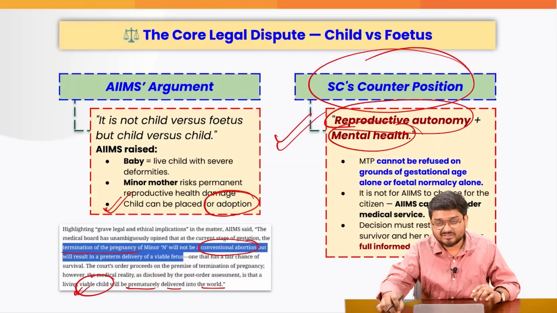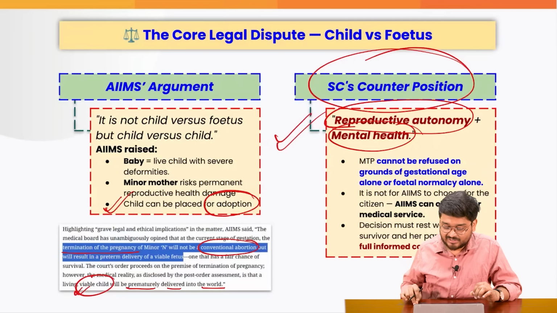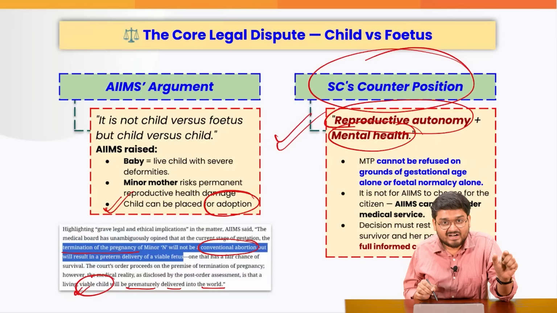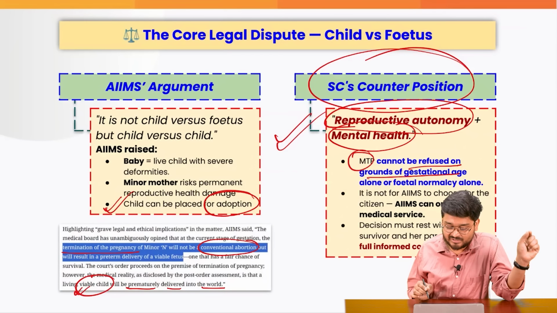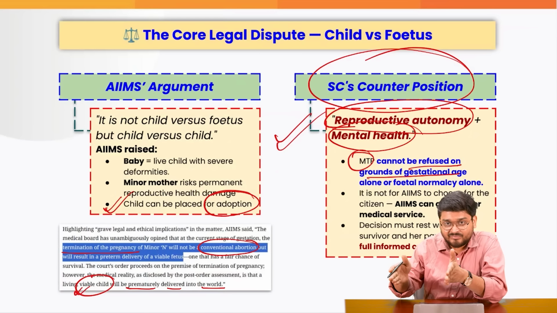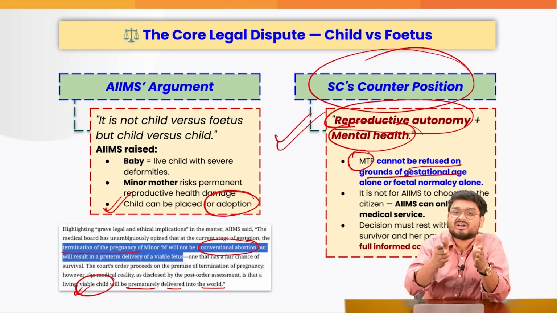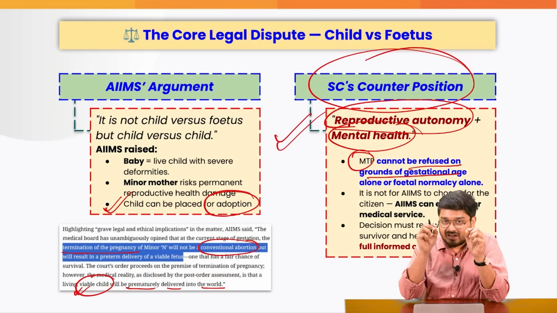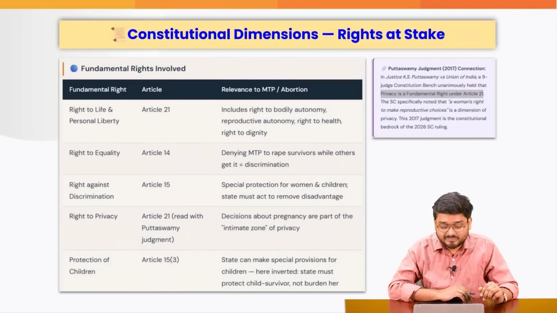The family does not want delivery, and that is why the Supreme Court is telling that the Medical Termination of Pregnancy Act cannot be refused on the grounds of these gestational periods, especially for rape survivors. And it clarified that you, AIIMS, are only assigned a medical advisory role. You give all the advice to the parents, and let the parents take the decision at the end of the day.